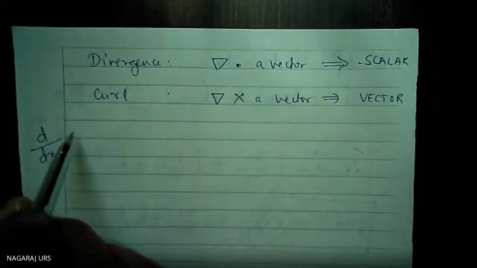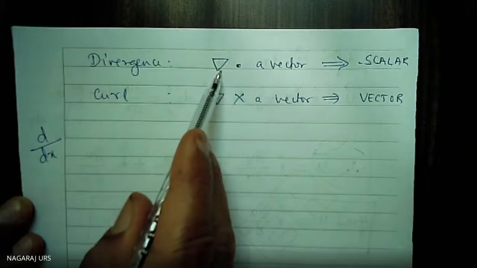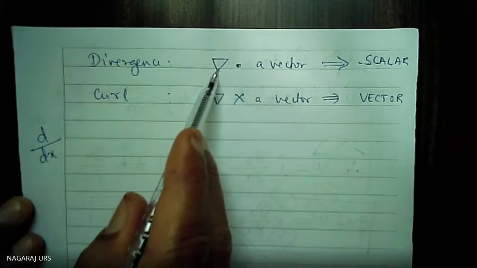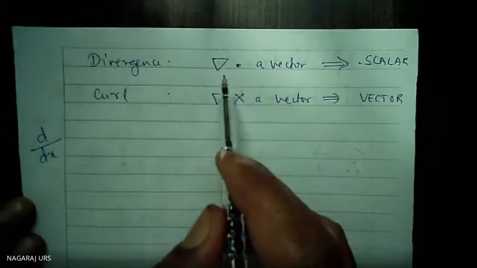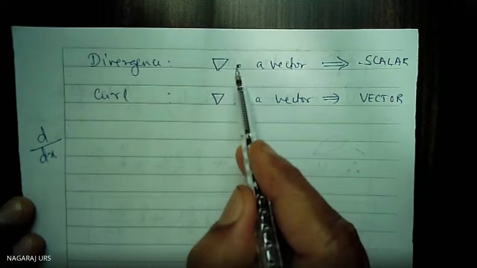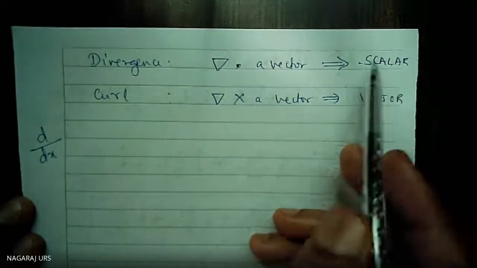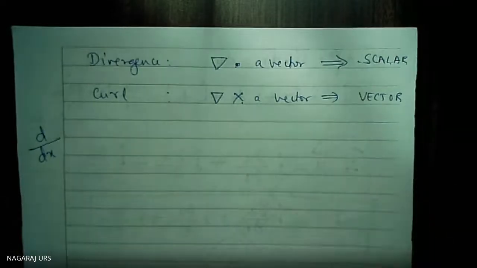But whatever the del product is there now, this del operator, we can use it on a scalar also, we can use it on a vector also. But here, under vector quantity, there are two operations. One is a dot product, then you will get a scalar quantity. The other one is said to be a cross product, then you are going to get a vector quantity. This is the basic idea.